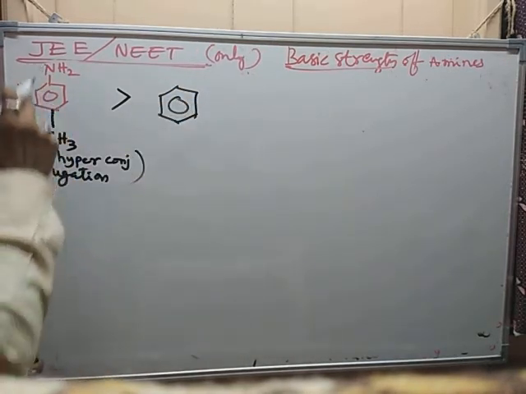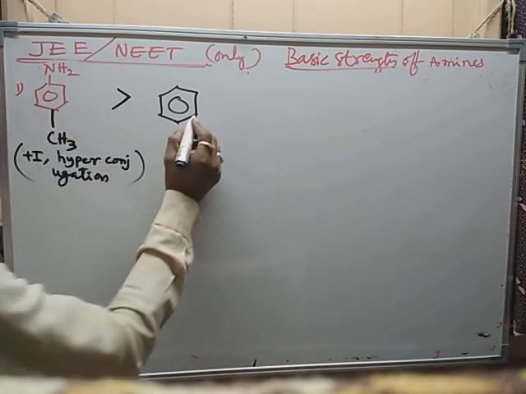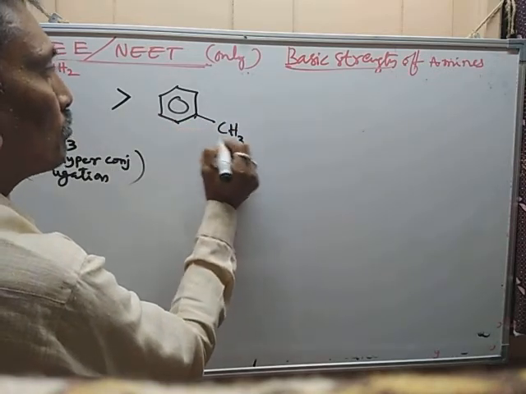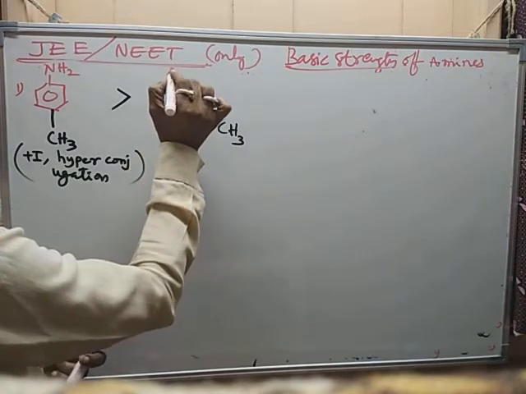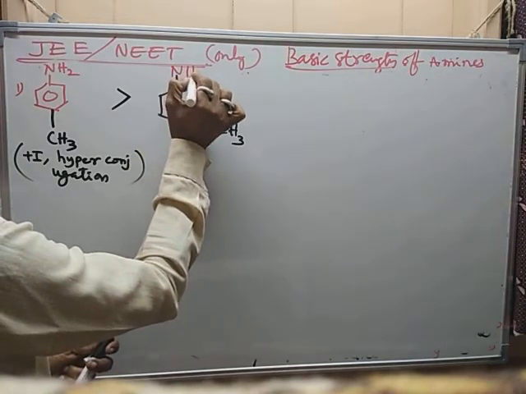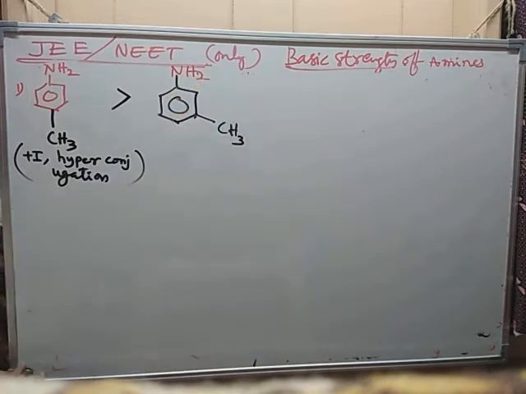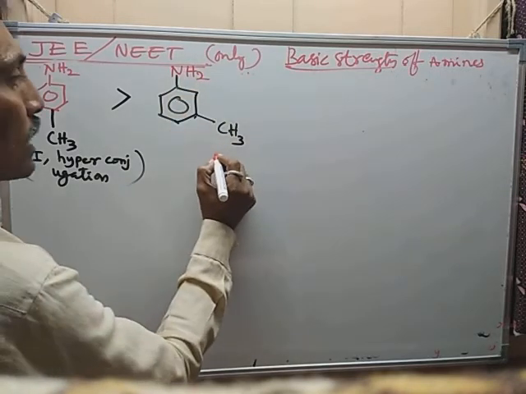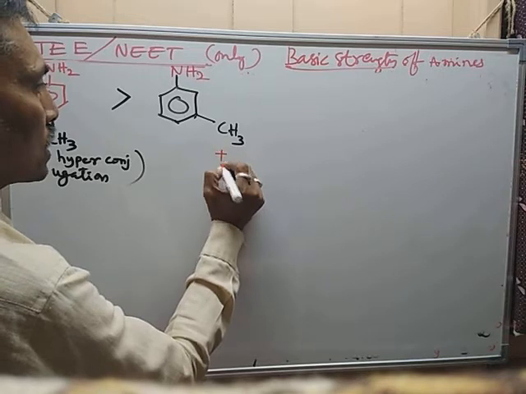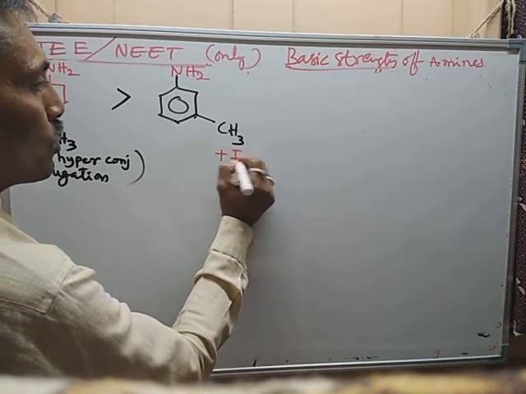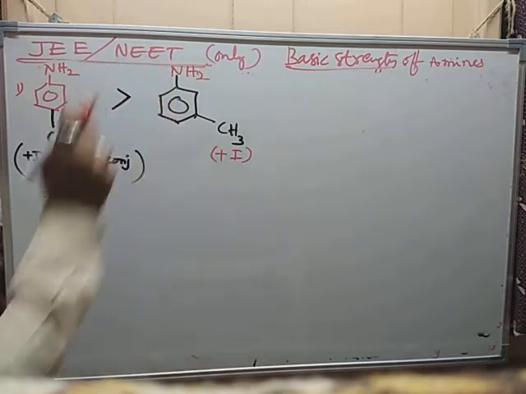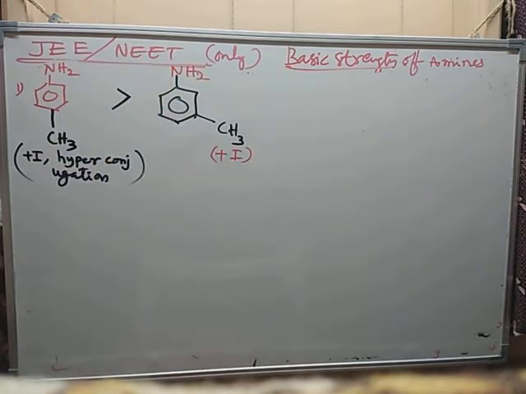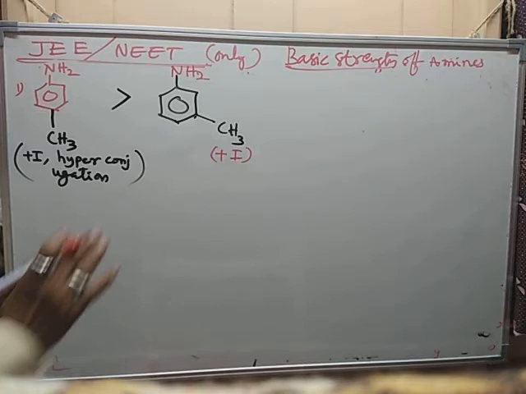Next step is methyl group at the meta position, instead of ortho or para. Then you get this one, and it is exerting only plus I effect. This hyperconjugation is not giving equivalent structures with respect to ammonia.